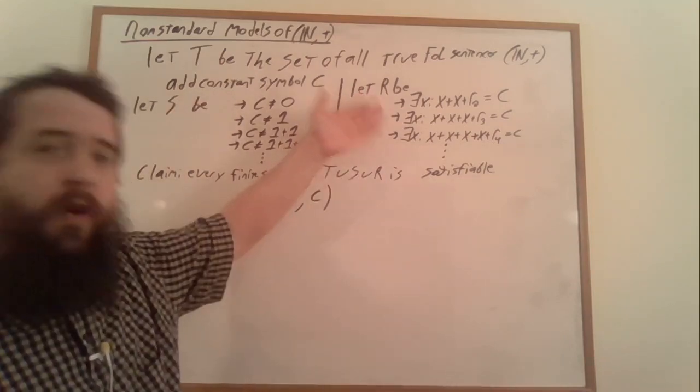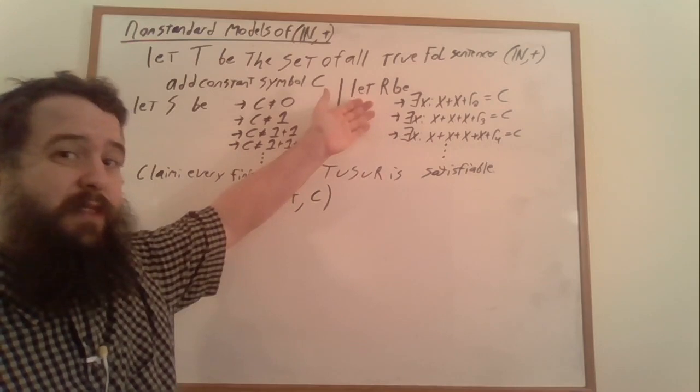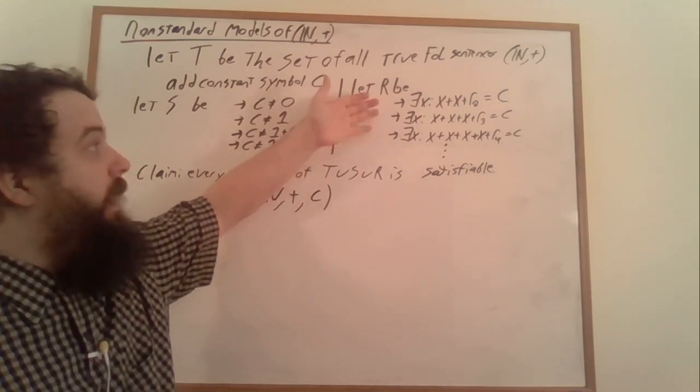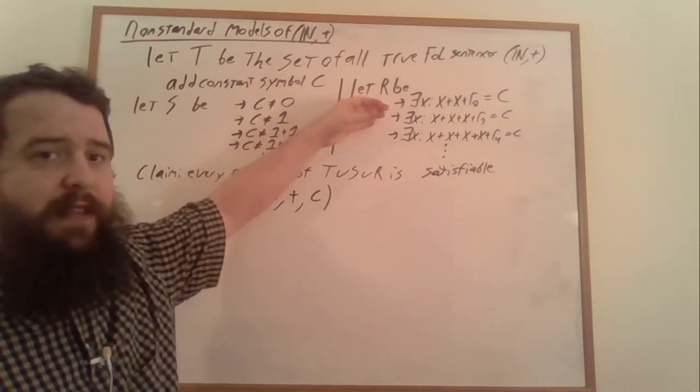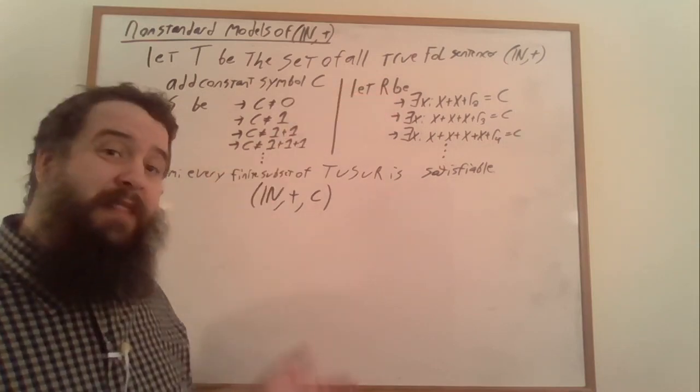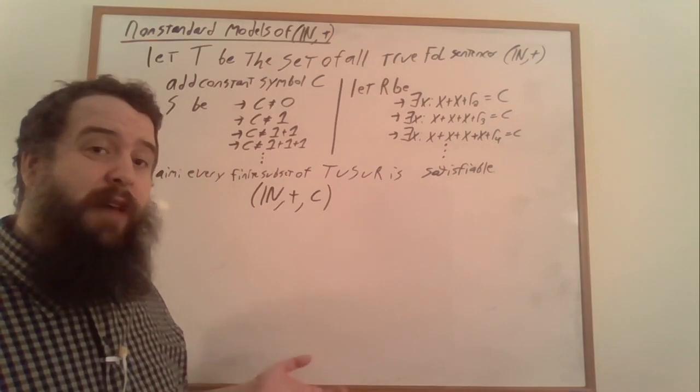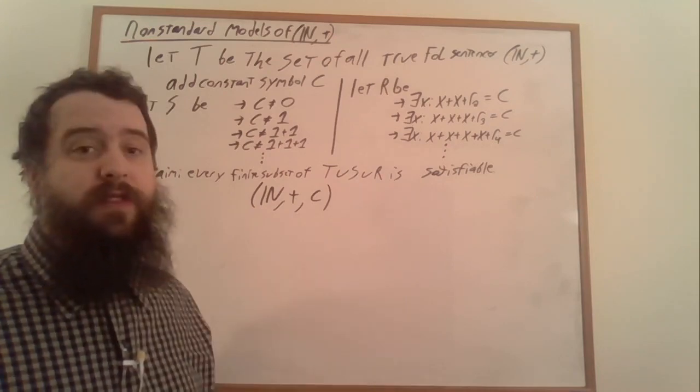And from R, we're also only going to get a finite set of constraints on C, a finite set of remainders modulo some finite set of moduli. So again, by the Chinese remainder theorem, there's going to be a value of C that makes this whole set of constraints work.